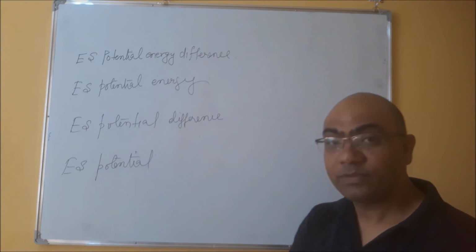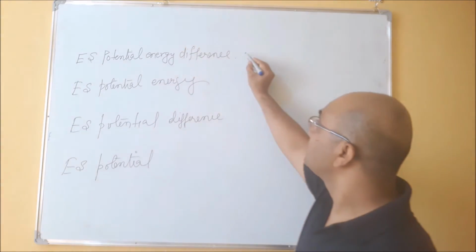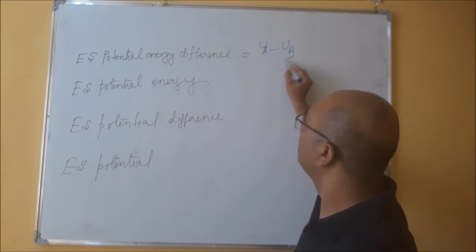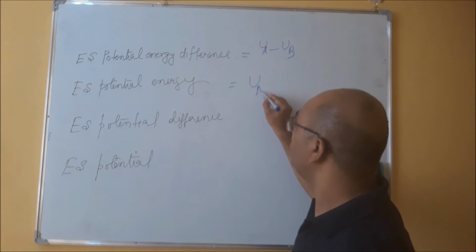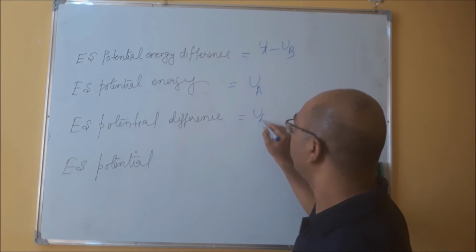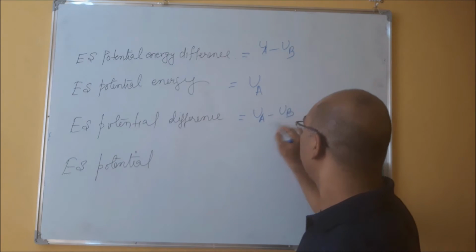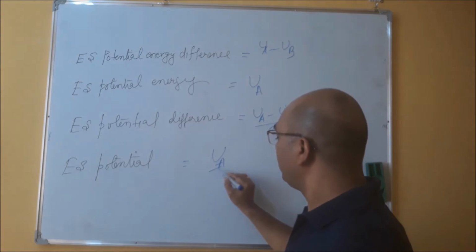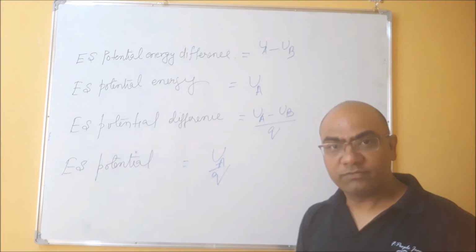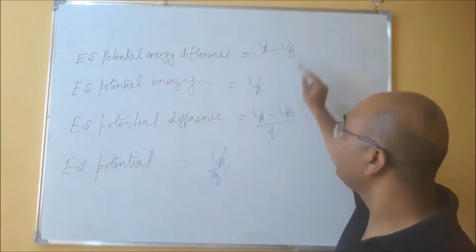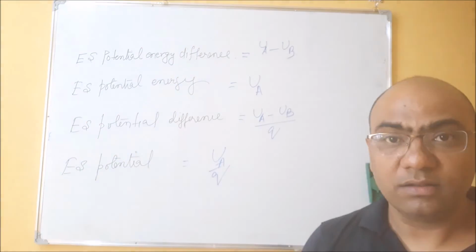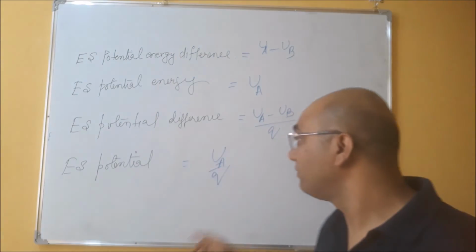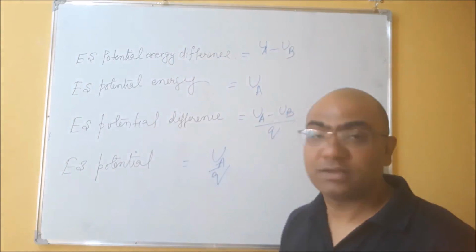So you see, this is defined as UA minus UB. This is defined as UA. This is defined as UA minus UB divided by Q, and this is defined by UA by Q. So the difference is clear: if we are taking it for any charge particle, then it is energy, and if we are taking it for unit charge, then it becomes potential.